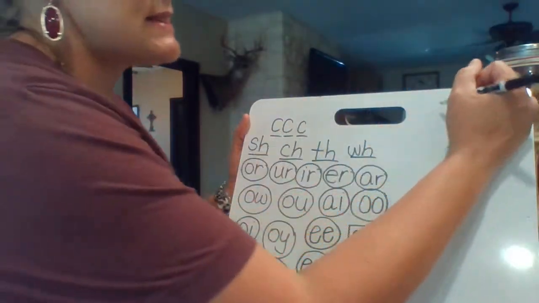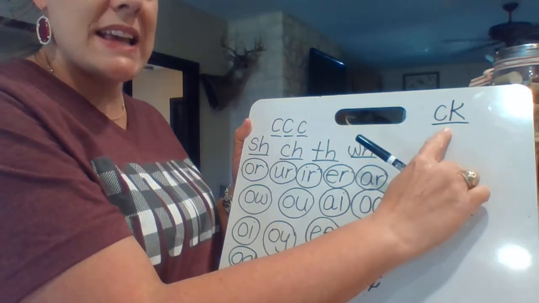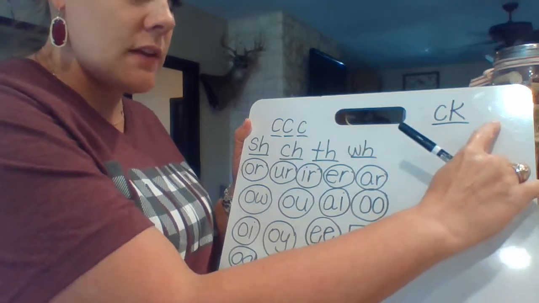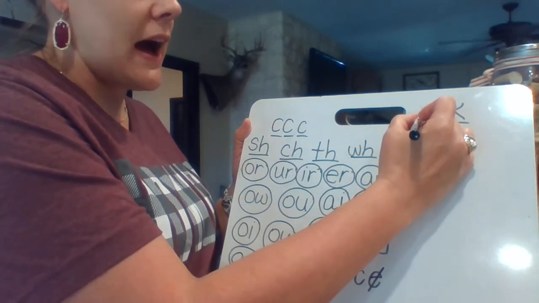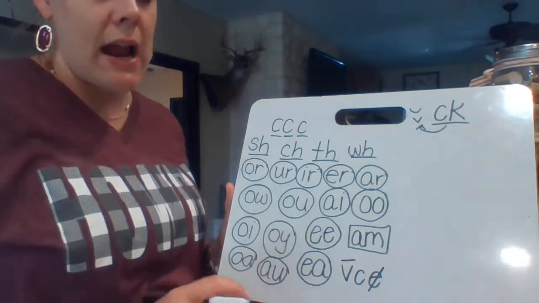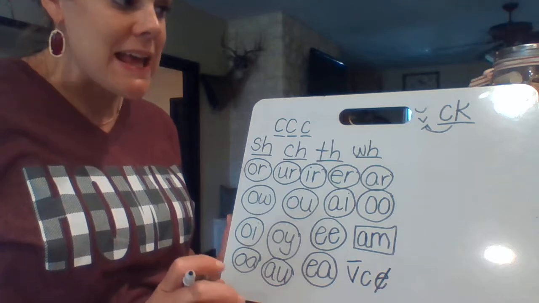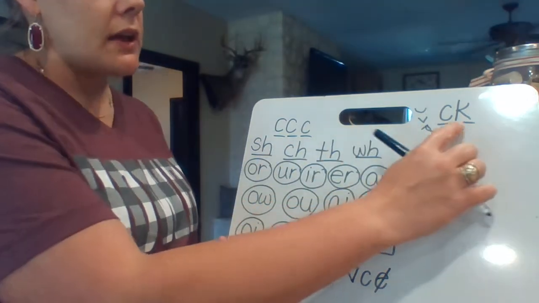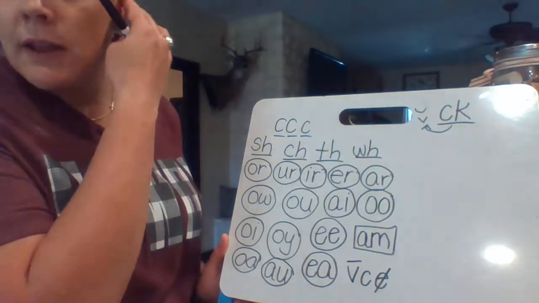And then we had the CK rule. Remember, the CK rule was if the k sound is at the end of the word and the letter right before it was a vowel that made his short sound, so if it was the sound I, and the k came next, it would be the CK. So that's going to be in there.